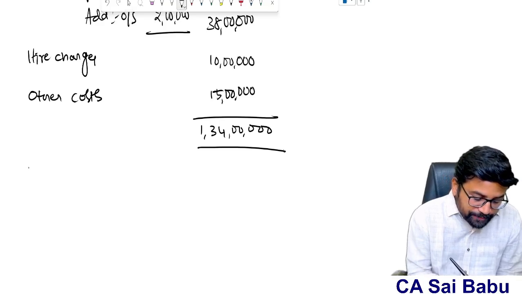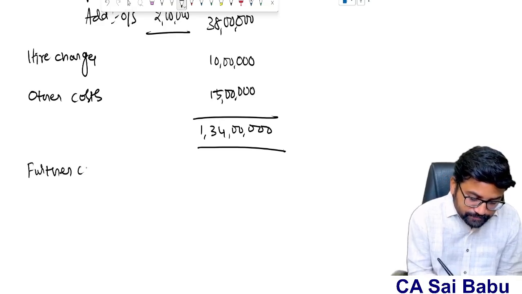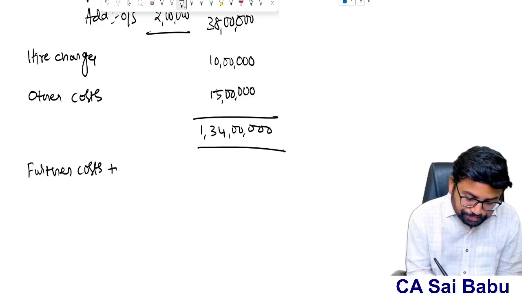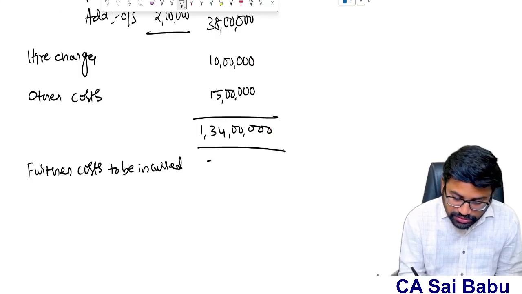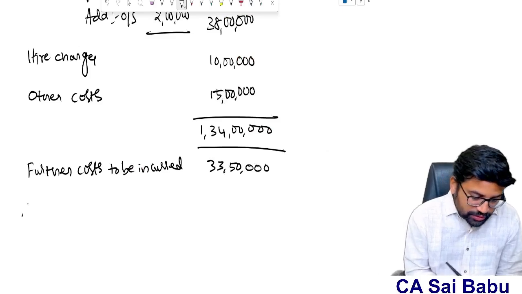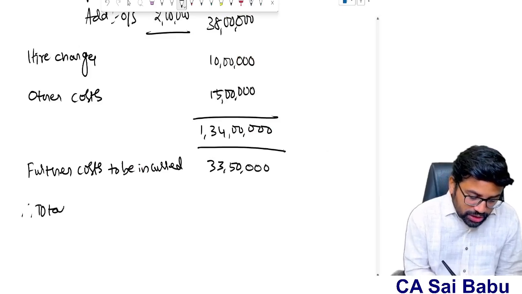And what is the further cost to be incurred? At the end of the year, they are estimating what is the further cost to be incurred? 33 lakhs 50,000. Therefore, what is the total estimated cost of the contract?